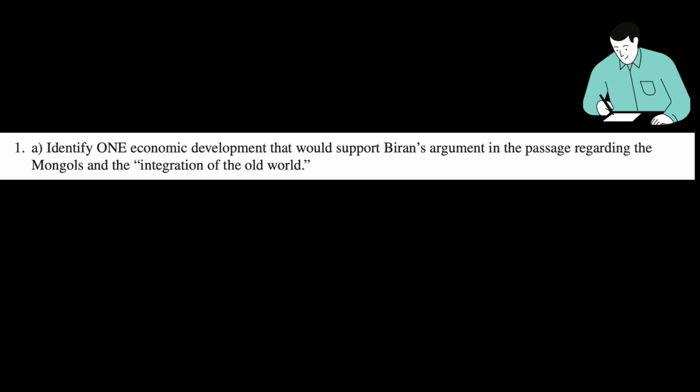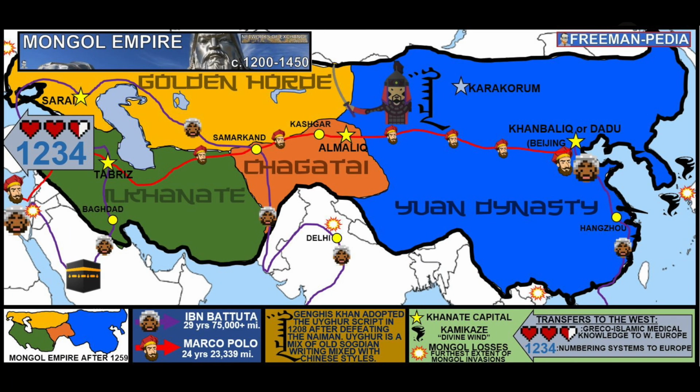But if your answer's a little vague, then maybe write out what you mean or what you're trying to get at, and you could get the point that way. So what supports Baran's argument about integrating the old world? I would go with the Mongol expansion, how they supported and expanded the Silk Road trade. That supports what she's talking about.